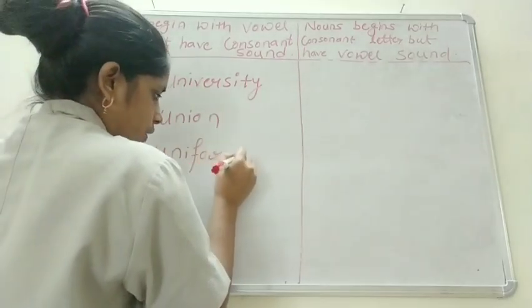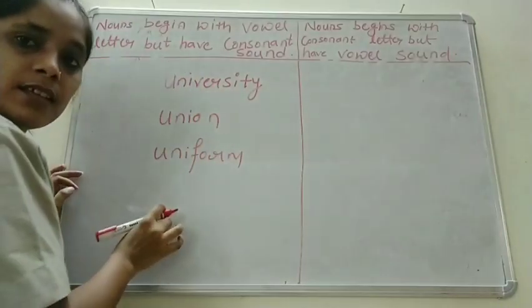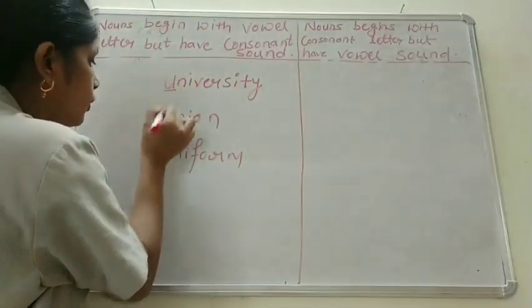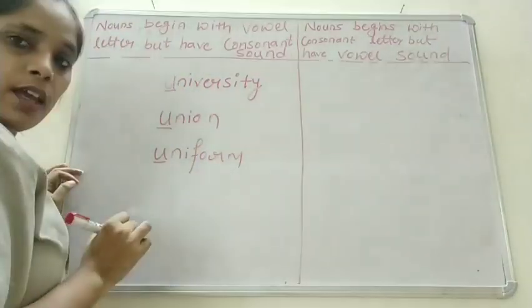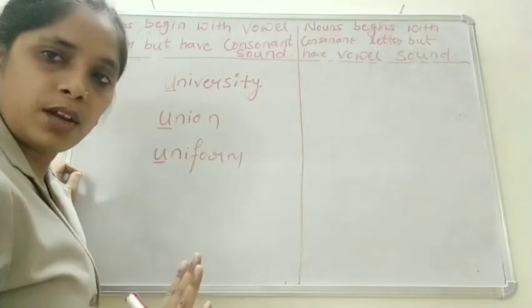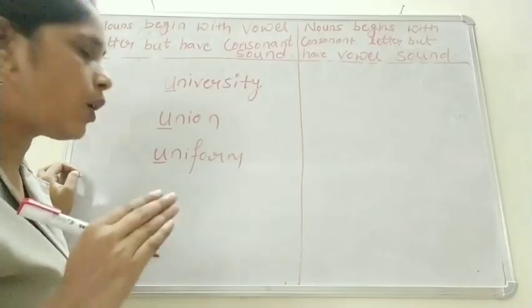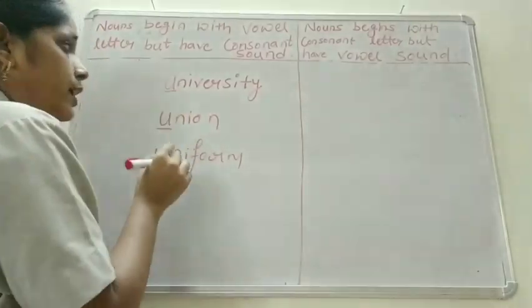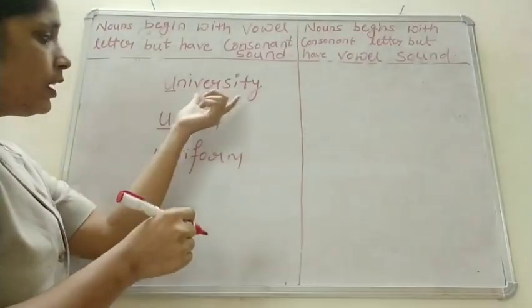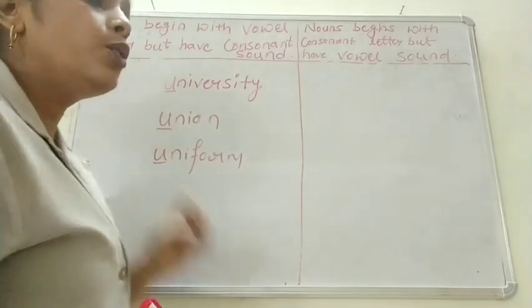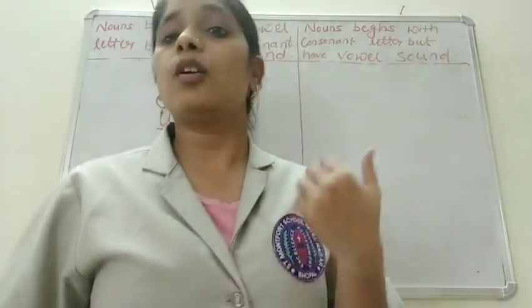See children, in all these three words, U is there. And U is what? Vowel. But here in these words, U is sounding as a consonant.